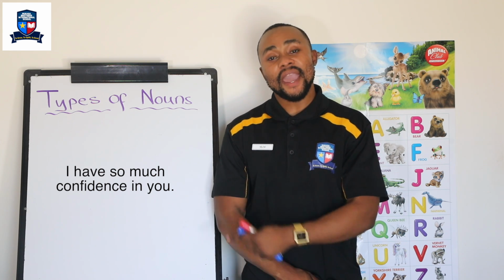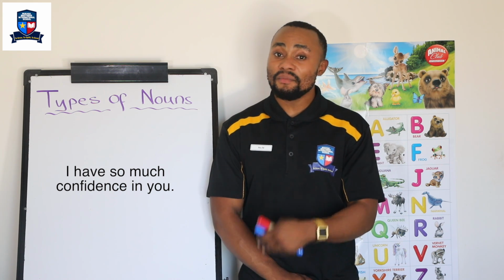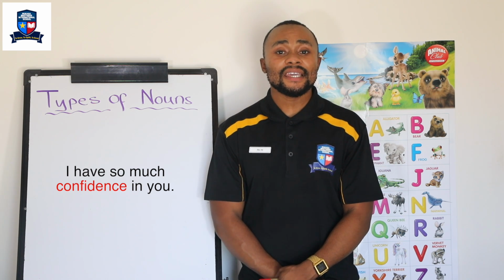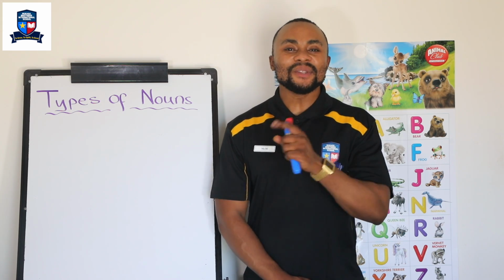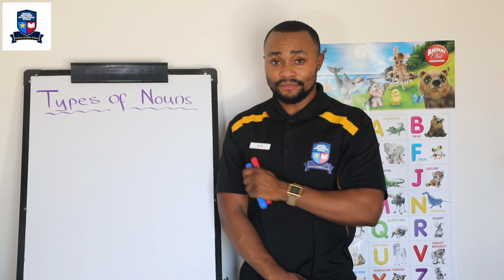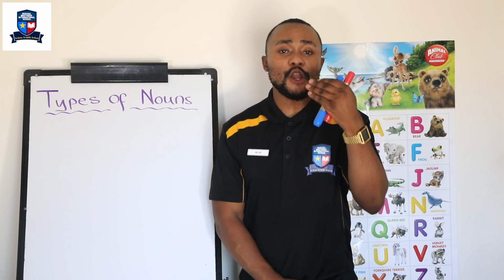All right. Are you able to identify an abstract noun in this sentence? There could be one or more than one. Very good. In this sentence, the abstract noun is confidence, because it is a feeling. Very good. Well done. Now that is the end of our lesson. So make sure that you practice and learn them.